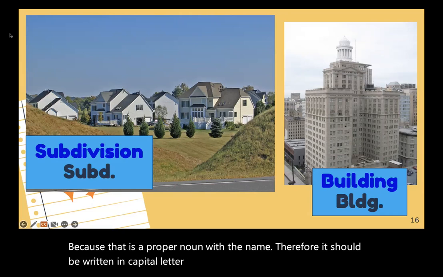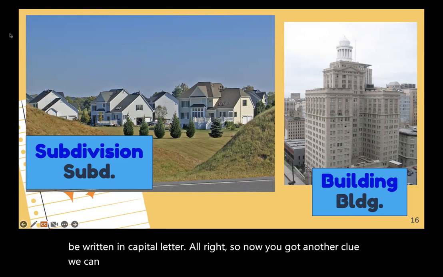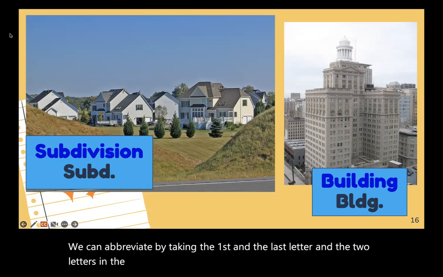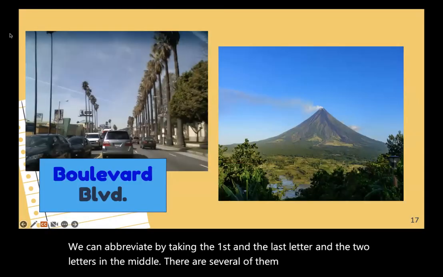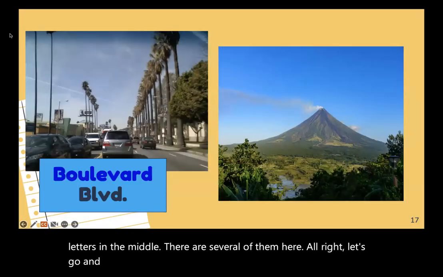All right, so now you got another clue. Oh, we can abbreviate by taking the first and the last letter and the two letters in the middle. There are several of them here. All right, let's go and find some more.